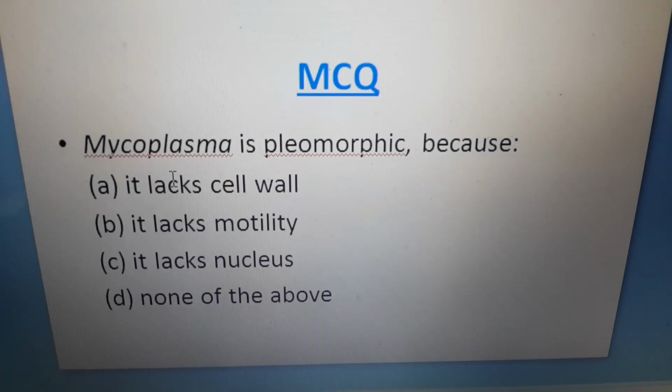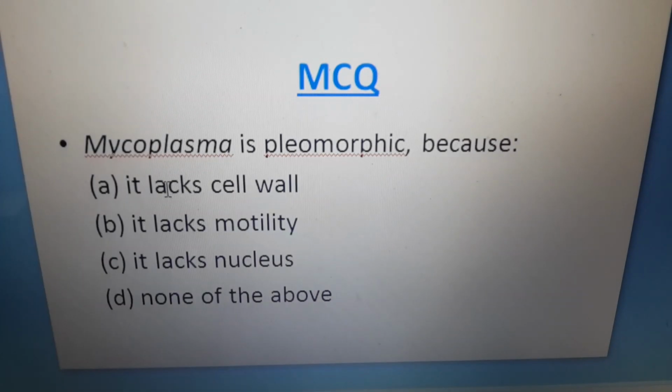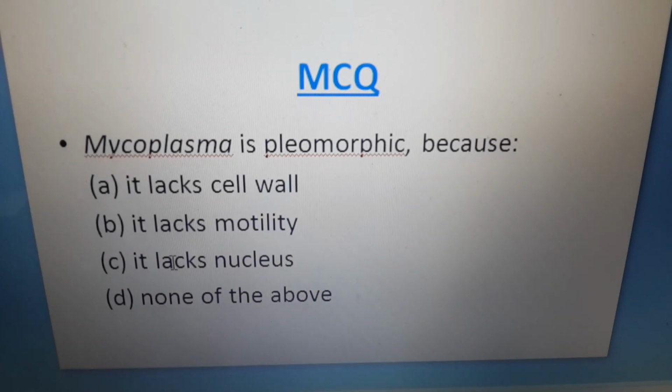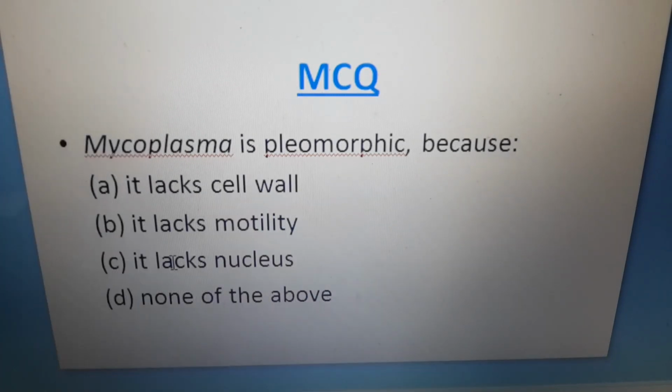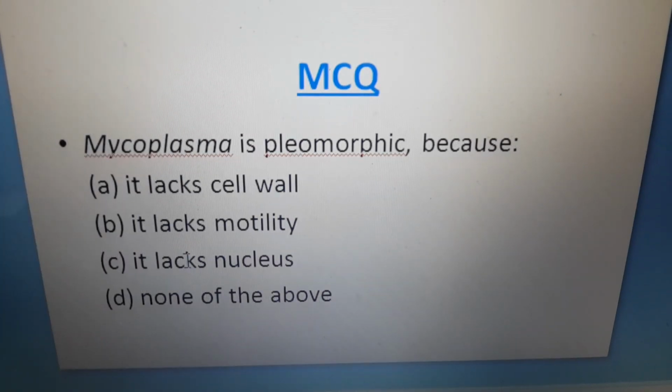I already discussed that the mycoplasma cell lacks a cell wall. The mycoplasma is a non-motile cell. Then there is no defined nucleus in mycoplasma. So all these 3 options A, B, C are possessed by mycoplasma,